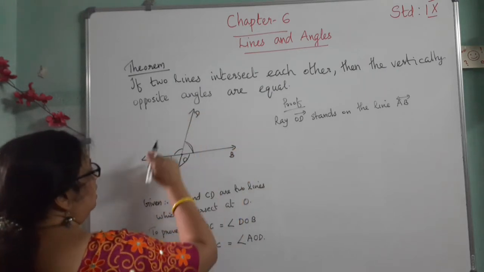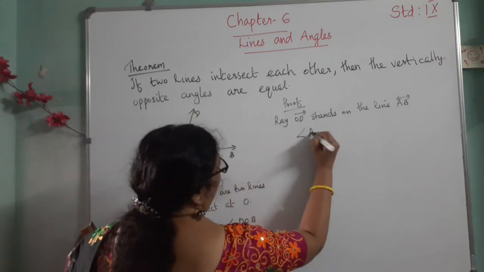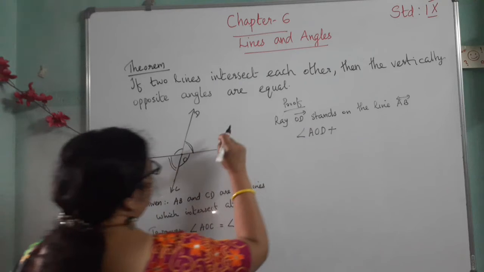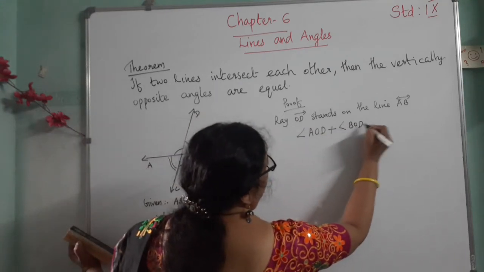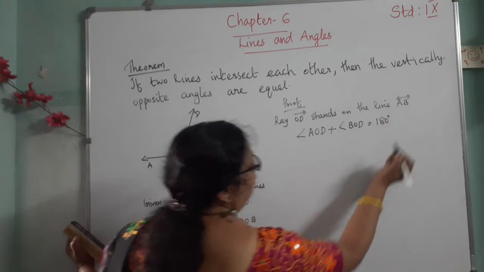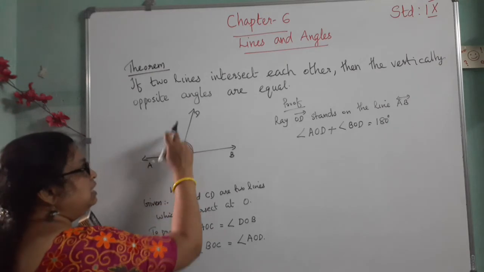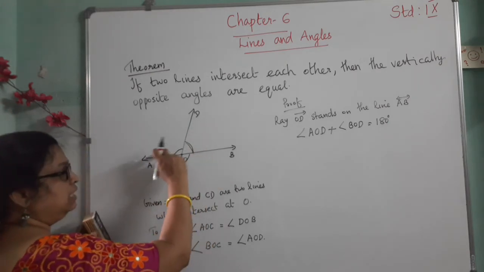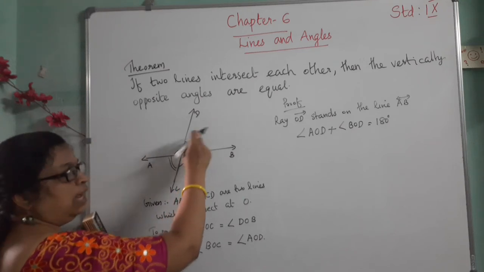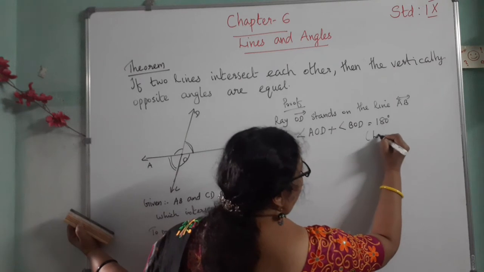Then we can write angle AOD plus angle BOD equal to 180 degrees. Why? These two form a linear pair. That is, these two are adjacent angles and they form a linear pair. The sum of these two angles is 180 degrees. That is linear pair axiom 1.